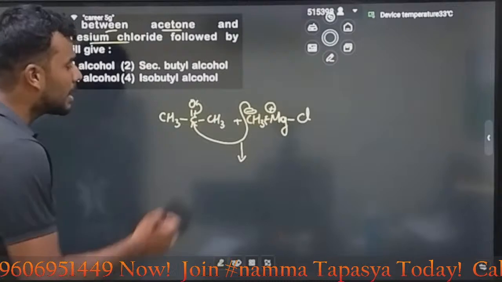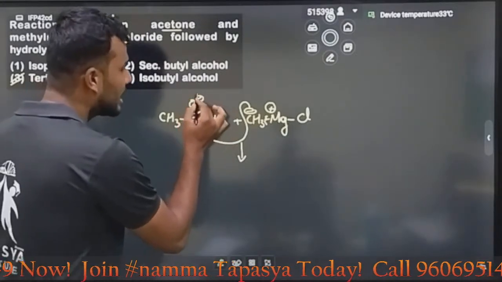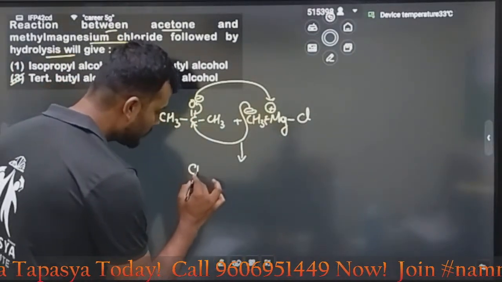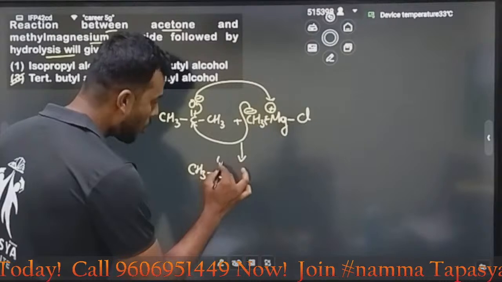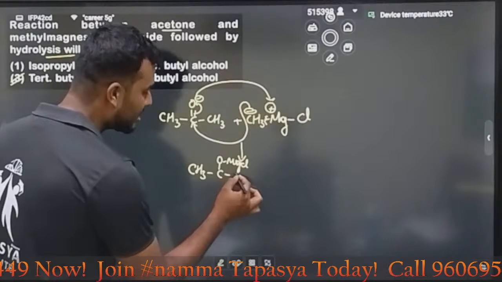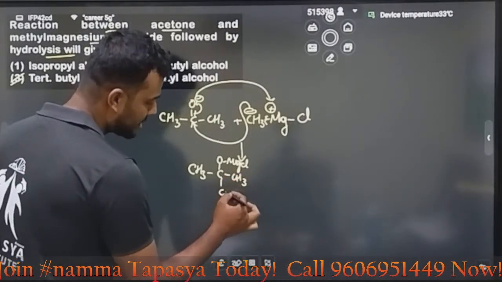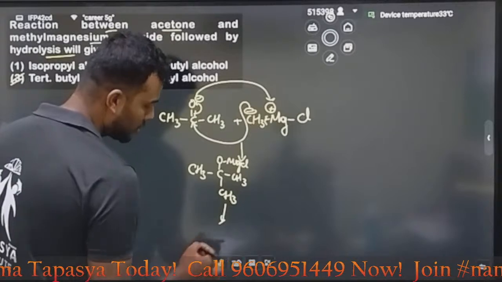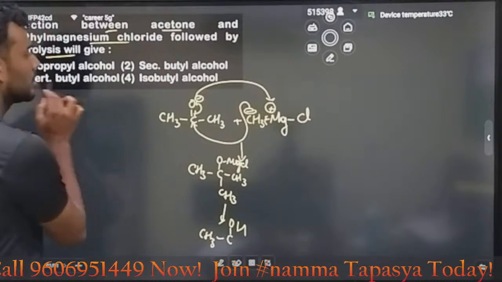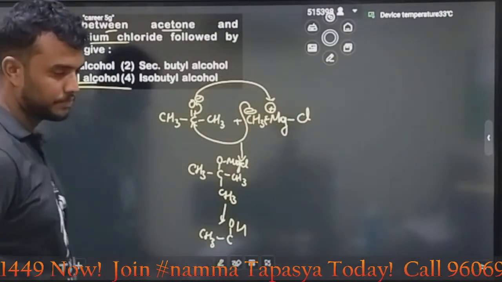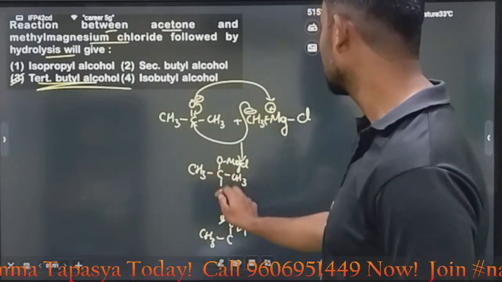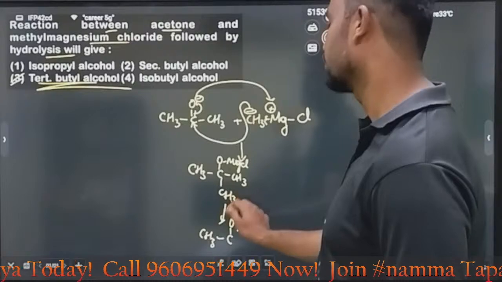Okay. Then what will happen? O minus. This O minus will attack this one. Opposite charges attract each other. Then what will we get? We will get CH3, CO, MgCl. Then here we have a CH3. Here again we have a CH3. Then further on, you will get alcohol. This is alcohol. It's the tertiary butyl alcohol. Oh yeah, tertiary butyl alcohol. 1, 2, 3. No guys, wait.